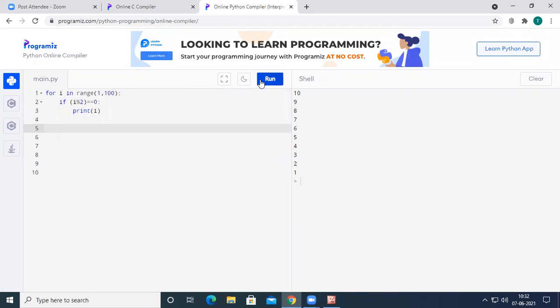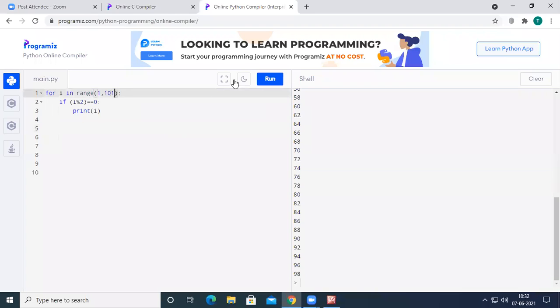If you see the output of this code, it has printed the numbers 2, 4, 6, 8, 10, 12, 14, 16, and so on up to 98. If you want to include 100 also, just change the value to 101. If you do so, and see the output, it will print 100 on the output screen.